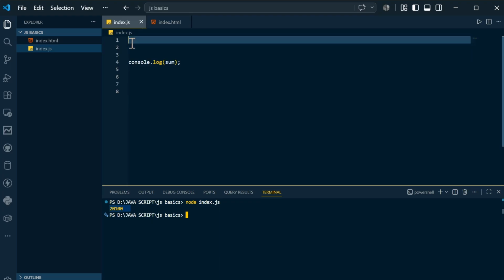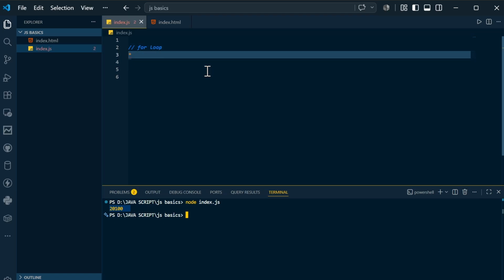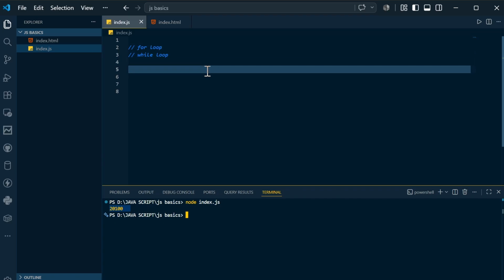And there is something known as while loop. We have understood for loop, and there is something known as while loop. So what is this while loop? First of all, you need to declare a variable. Oh, sorry, here I am going to C++, that kind of stuff. So let i is equal to 0.